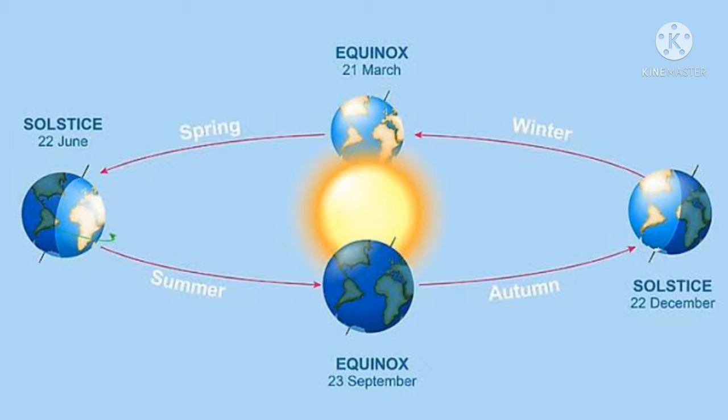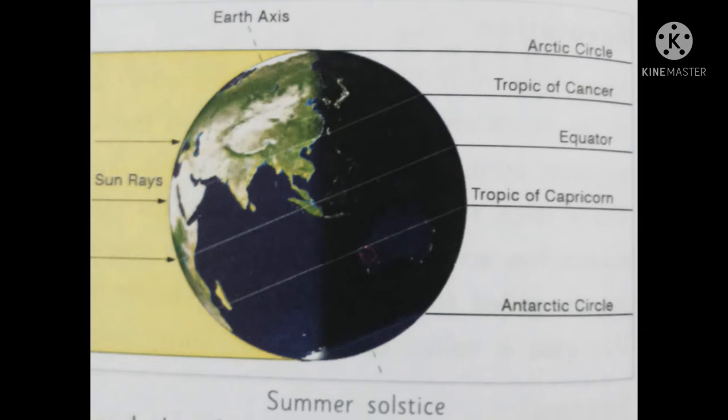Approximately on June 21st, the rays of the Sun fall vertically over the Tropic of Cancer. There is summer condition in the northern hemisphere. It is called summer solstice. A solstice is an astronomical event that happens twice in a year, when the Sun's apparent position in the sky reaches its northernmost or southernmost extremes. On this day, the northern hemisphere has the longest day and the shortest night.